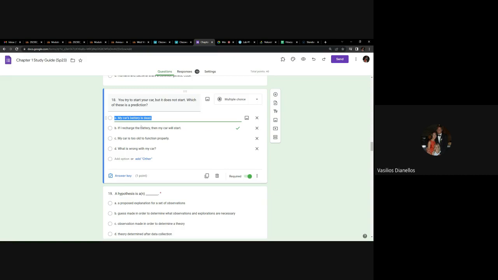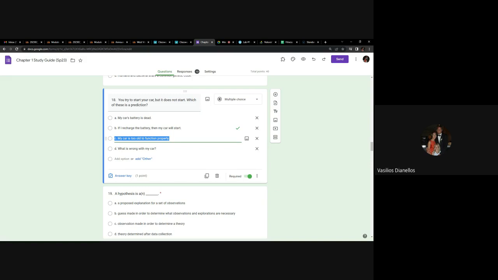Then you come up with a prediction that basically puts in words how you're going to test your hypothesis. So if your hypothesis is that my car's battery is dead, then your prediction is if I recharge the battery, then my car will start. So anyway, that's what a prediction is. Remember, it's an if-then statement that basically describes how you're going to test your hypothesis.